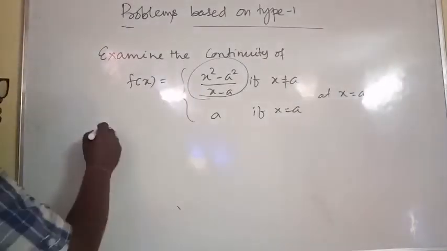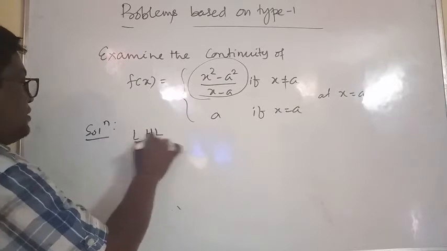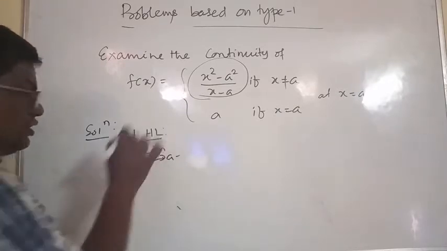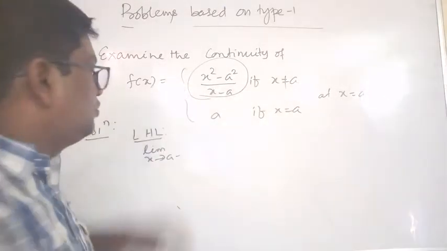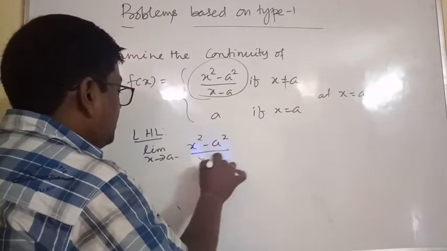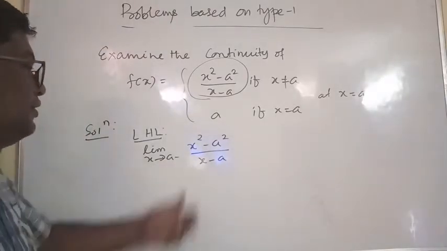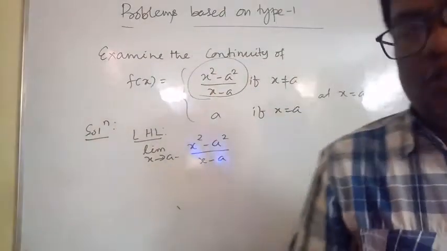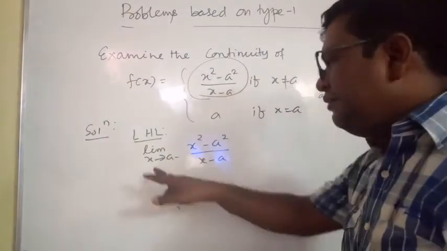Here, solution. Now find LHL, left hand limit. Limit x tends to a minus means less than a, but not equal to a. So use this x square minus a square divided by x minus a. If this is not a modulus function, not greatest integer function, not exponential function, then we may directly use limit x tends to a.